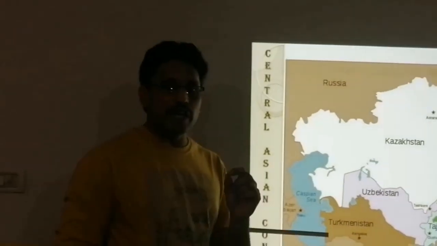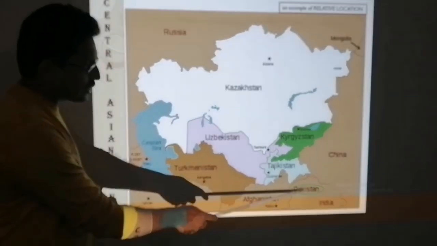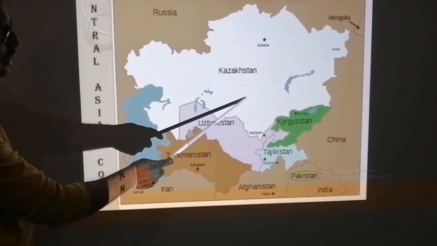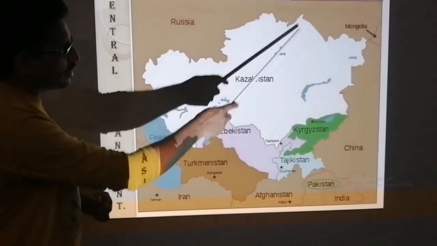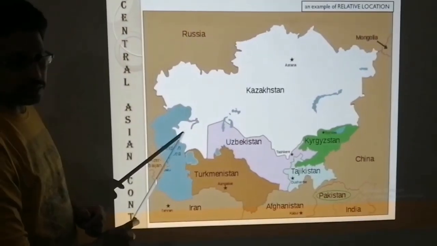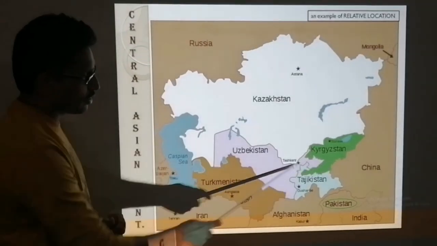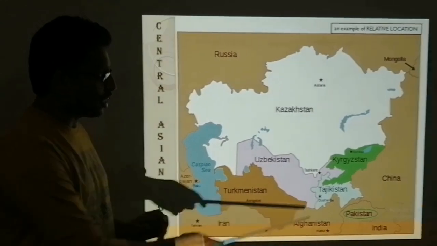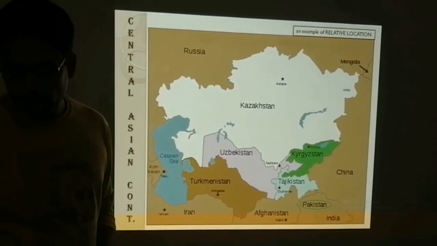On the other hand, if the question is, where are the Central Asian states located from Pakistan? I'm going to repeat, where are the Central Asian states located from Pakistan? So from Pakistan, here we have the northern areas of Pakistan. From Pakistan, these states are located in the northwest. So these countries, Central Asian states, are located in the northwest.